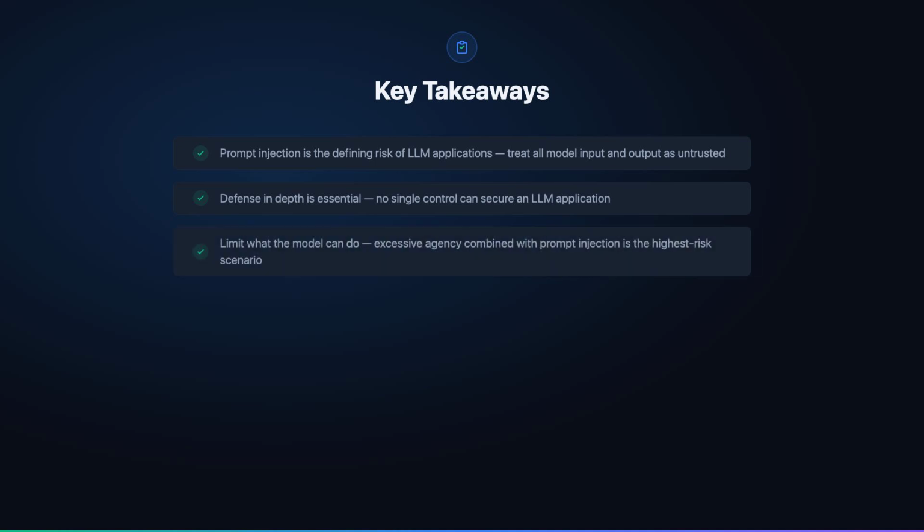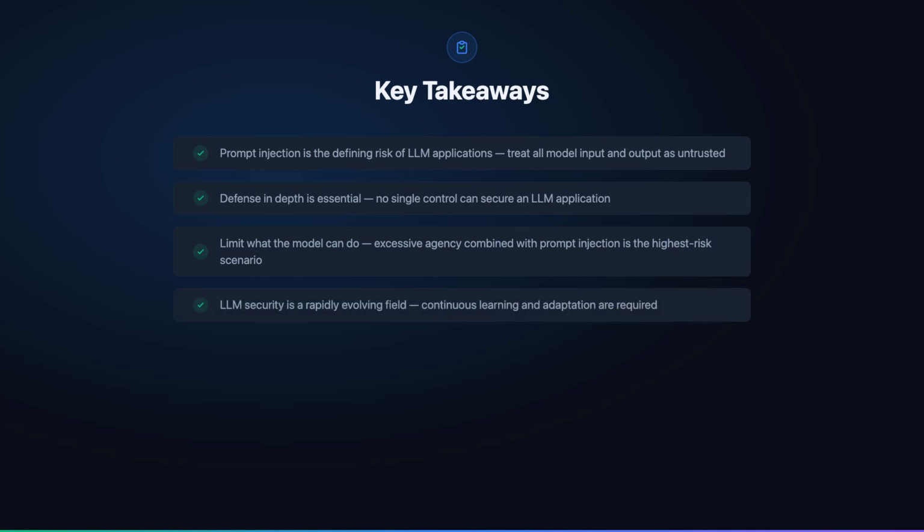Third, limiting model agency is critical. The combination of excessive permissions and prompt injection is the highest risk scenario in LLM security. Apply strict least privilege to all model capabilities and require human approval for any action with significant real-world impact.